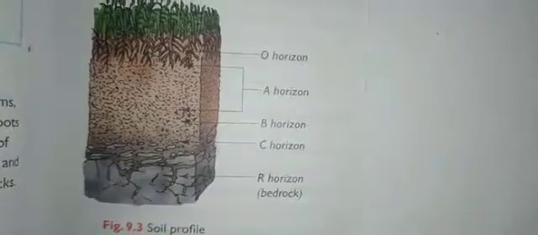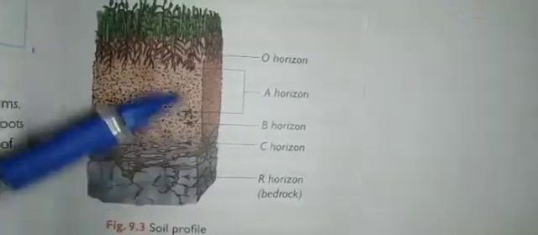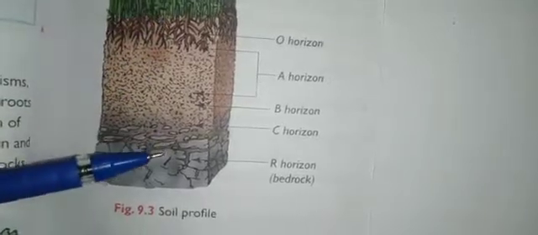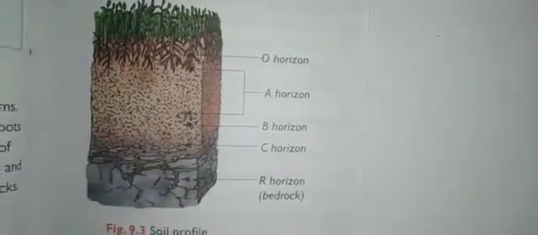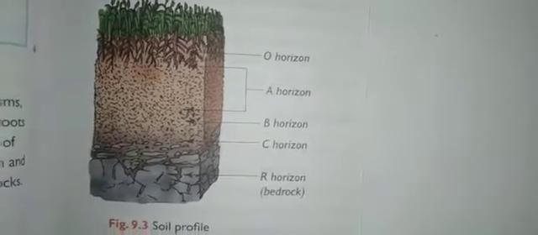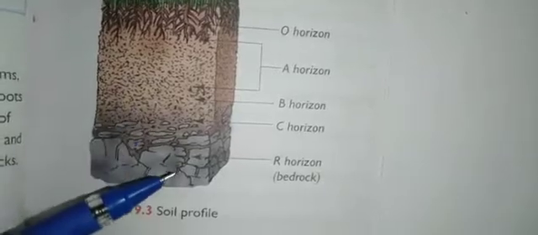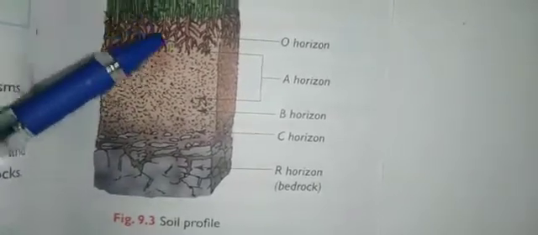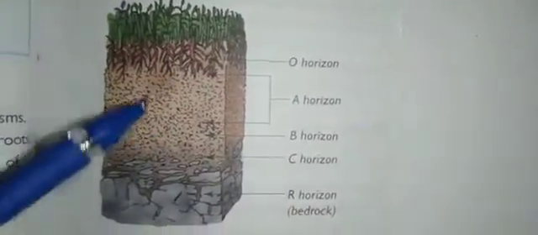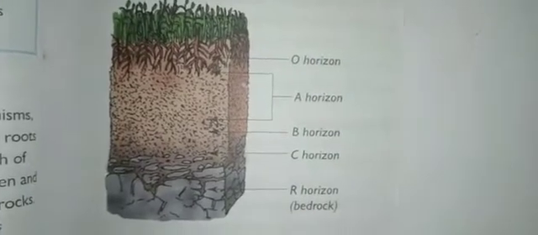What is soil profile? ಏನಿದು soil profile ಅಂತಂದ್ರೆ? Soil profile means it is a vertical section through the different layers of the soil. ಇವಾಗ ಅರ್ಥಲ್ಲಿ ನಾವು ಈ ತರ ವರ್ಟಿಕಲ್ ಸೆಕ್ಷನ್ ಆಗಿ if you take, that is called a soil profile. Different layers of the soil in a vertical section is called a soil profile.